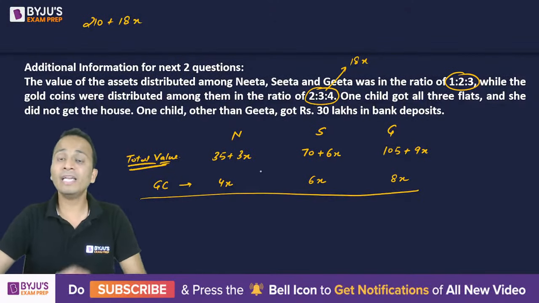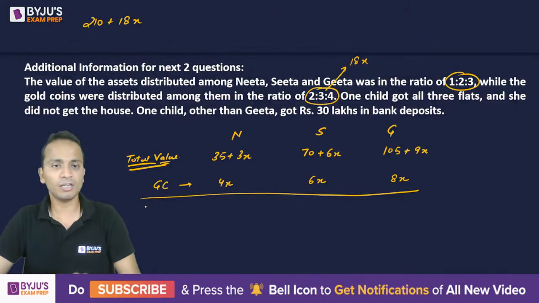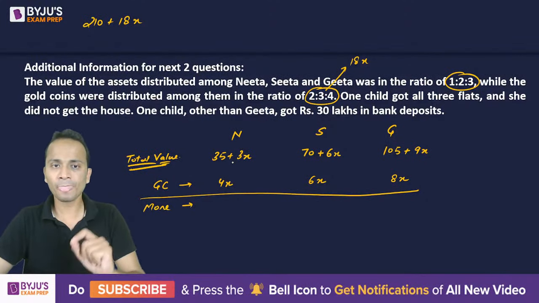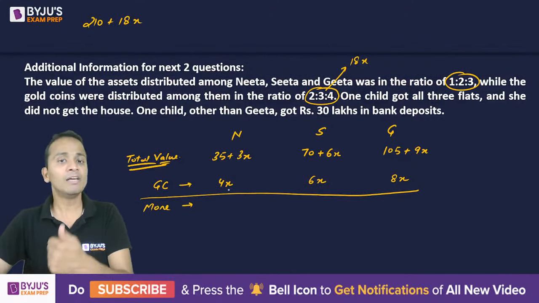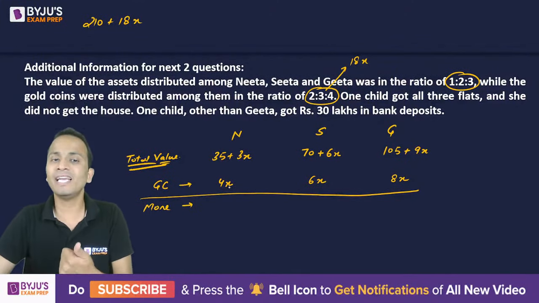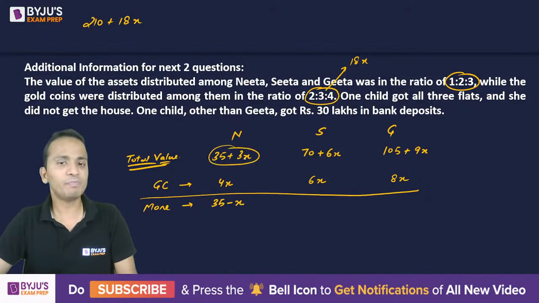So further, in terms of bank deposits or house or the flats, the extra amount that they will get other than gold coins will be, so Nita in total will get 35 plus 3x amount, out of which 4x is in terms of gold coins. So Nita in terms of the other 3 things will get 35 plus 3x minus 4x.